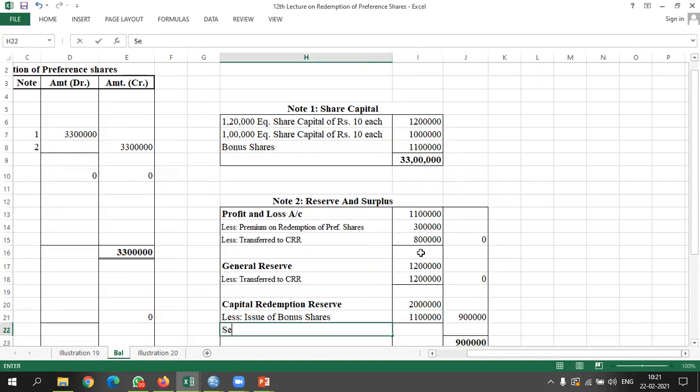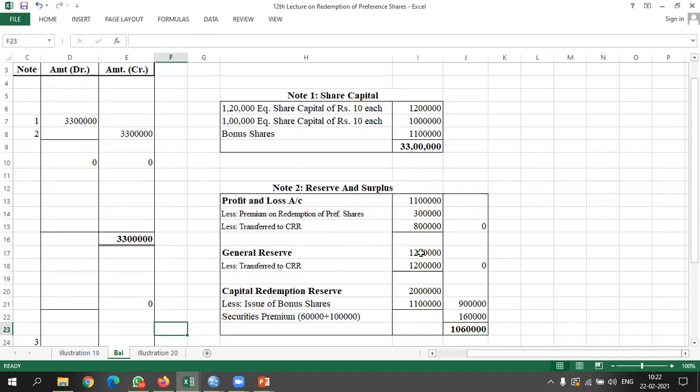And the last was securities premium. Okay, we already have 60,000 in our balance sheet, plus 1 lakh rupees we got while issue of equity shares. So total it comes to 1,60,000. So we have total 10,60,000 as our reserves and surpluses.